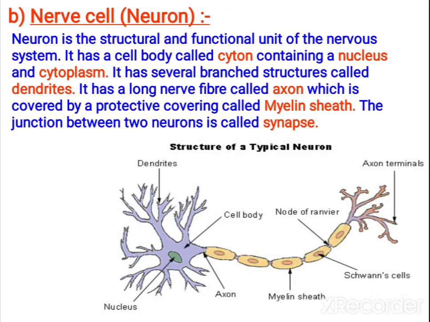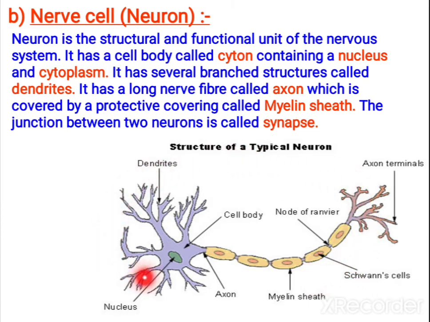Okay, so now let us study regarding neuron. The neuron is the structural and functional unit of nervous system. It may be brain or spinal cord, or it can be nerves. All are made up of neurons. So now let us study the structure of neuron. It is very important, children. In 3 marks questions, the diagram is repeatedly asked with label the parts. You should know. You can practice the diagram in your notebook.